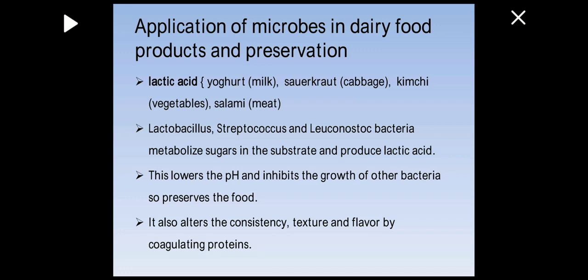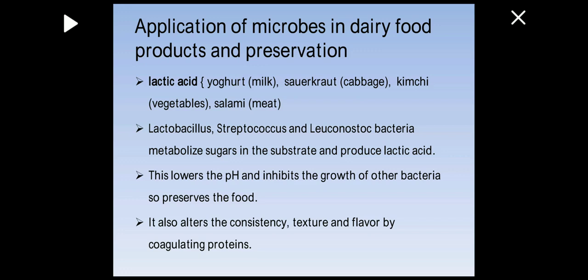Sauerkraut is one of the products made from cabbage, and in that case lactic acid is also used. Kimchi, which is made from vegetables, also uses lactic acid.